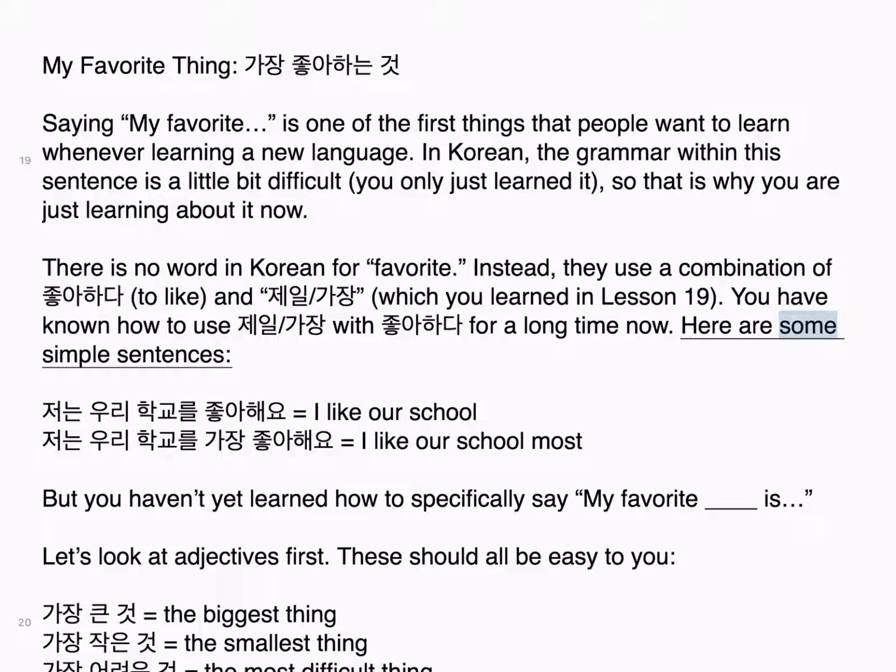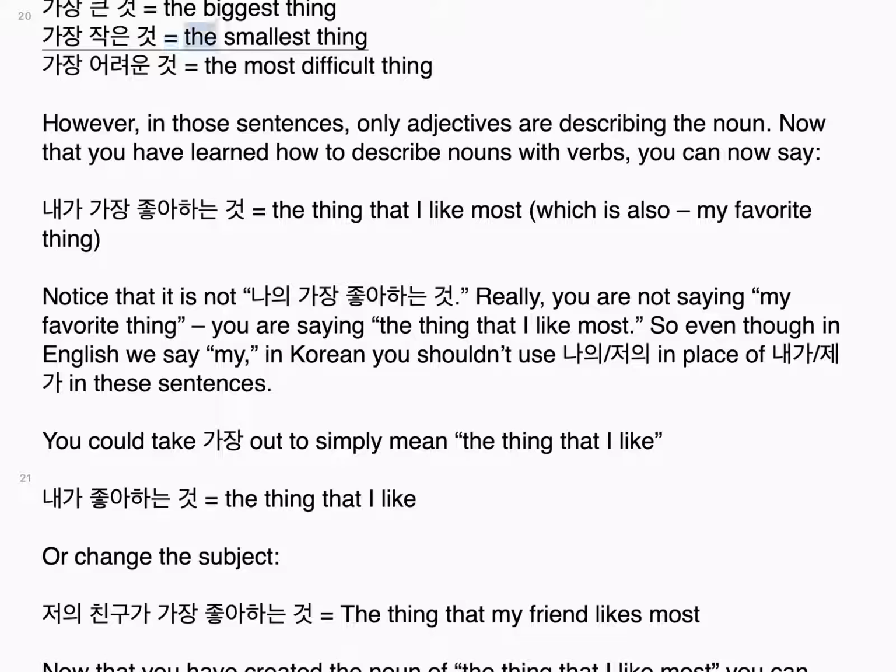Here are some simple sentences. 저는 우리 학교를 좋아해요. I like our school. 저는 우리 학교를 가장 좋아해요. I like our school most, but you haven't yet learned how to specifically say my favorite is. Let's look at adjectives first. These should all be easy to you. 가장 큰 것, the biggest thing. 가장 작은 것, the smallest thing. 가장 어려운 것, the most difficult thing.